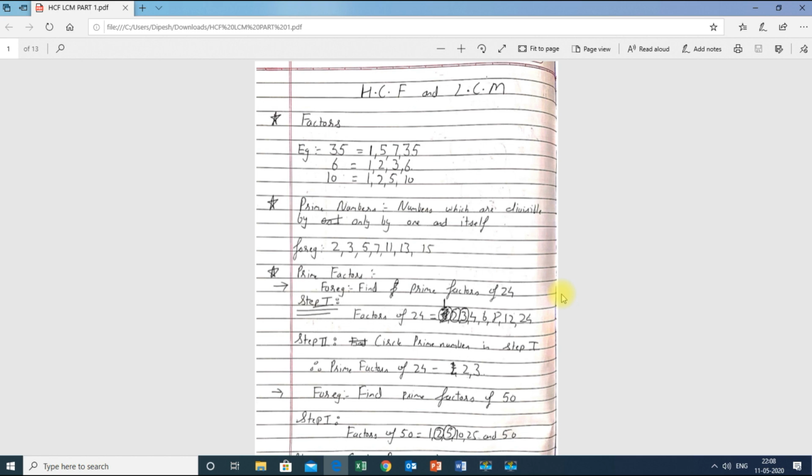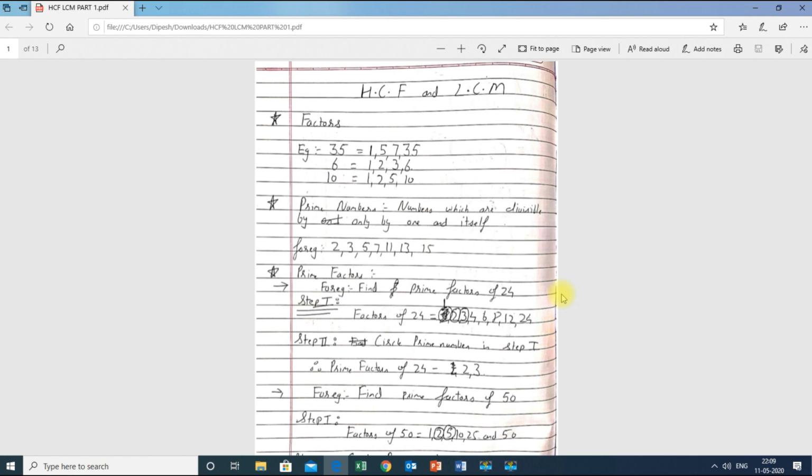First, what are factors? In a simple way, take the number given in the question, for example 35. Which numbers divide 35? 35 is divisible by 1, it is not divisible by 2, not by 3, not by 4, but it is divisible by 5, and then 7, and then 35.